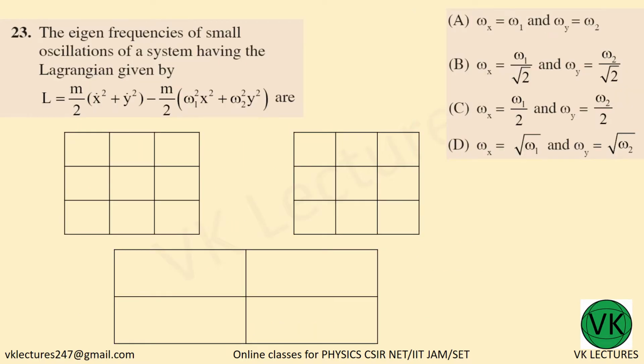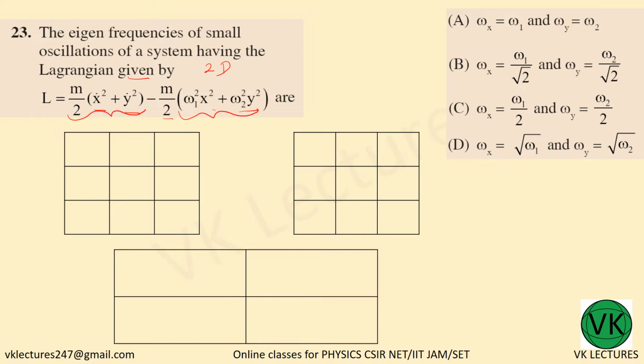The eigenfrequencies of small oscillation of a system having Lagrangian m by 2 into (x dot square plus y dot square) minus m by 2 into (omega 1 square x square plus omega 2 square y square). So this is oscillation in 2 dimensions. Let us write the Lagrangian L. The first term is nothing but the kinetic energy term. The second term is the potential energy term.